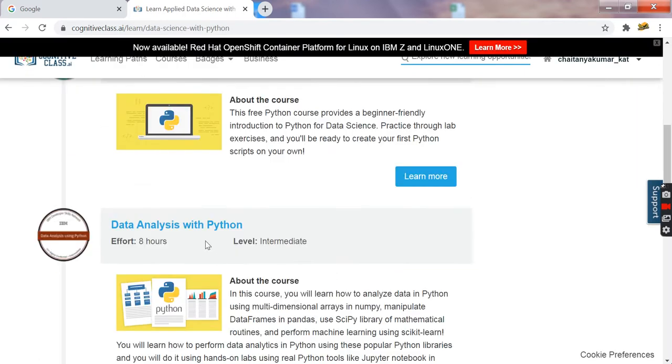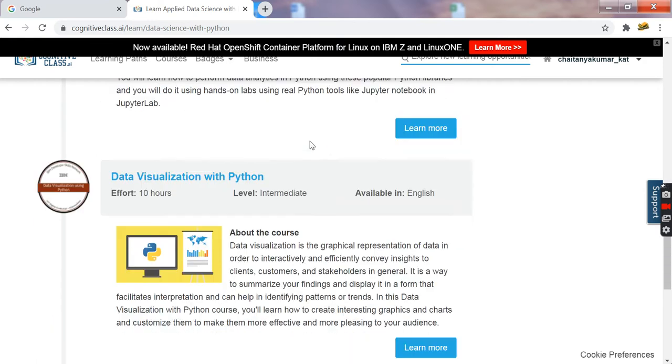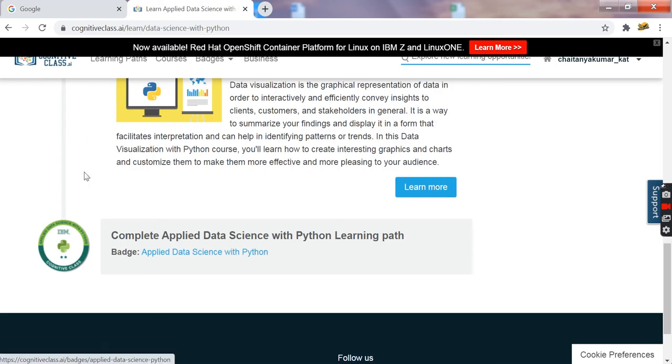and after the completion of it, you can go here and enroll in this course, Data Analysis with Python, which is of intermediate level. It teaches the basics of how to perform data analysis using Python. After completing this course, the next one will be data visualization. It will provide the knowledge about data visualization, and after completing these 3 courses successfully, you will get a badge and certification officially from IBM, which is known as the Applied Data Science with Python Learning Path badge.